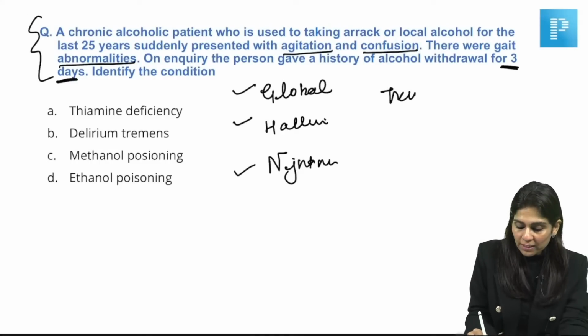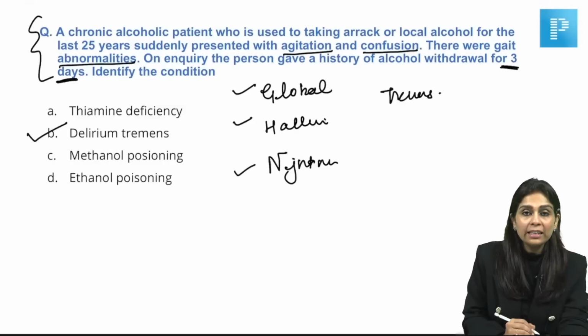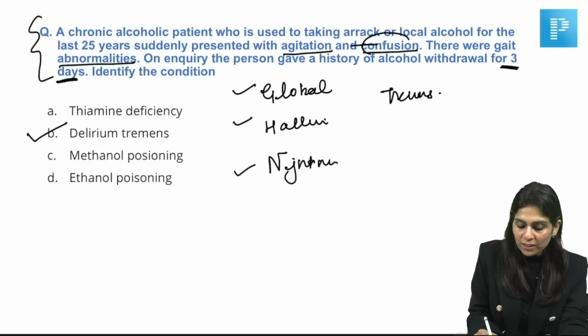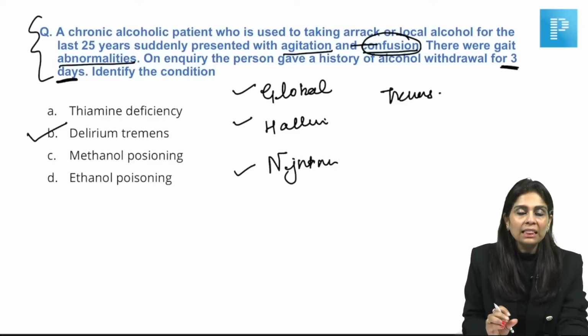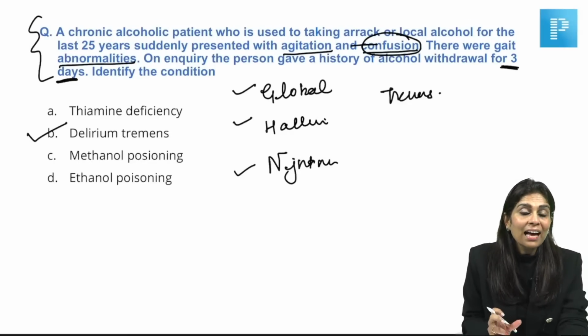They also present with tremors. So what is the right answer here? The right answer is delirium tremens. Please do not go for thiamine deficiency just because there is confusion. The classical phrase that you need to pick up here is alcohol withdrawal for 3 days. So the answer is delirium tremens.